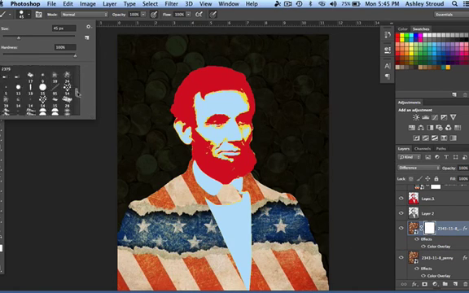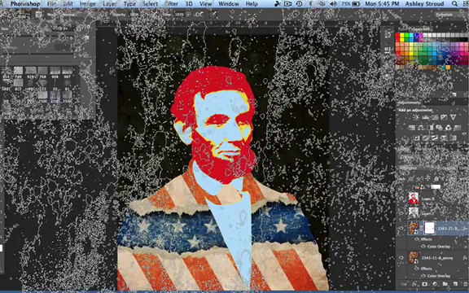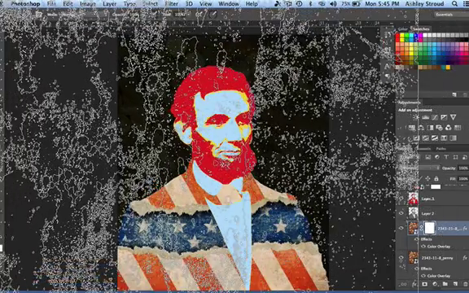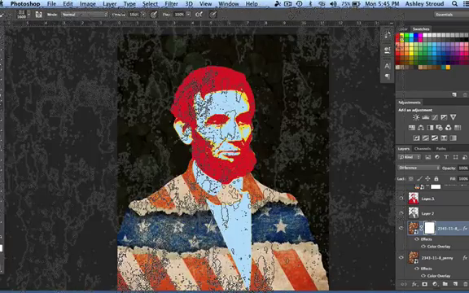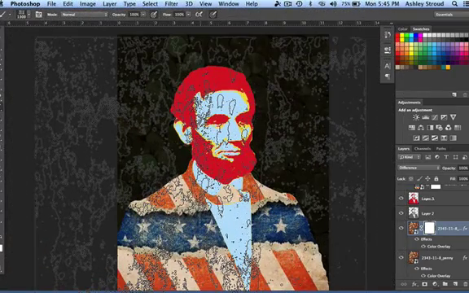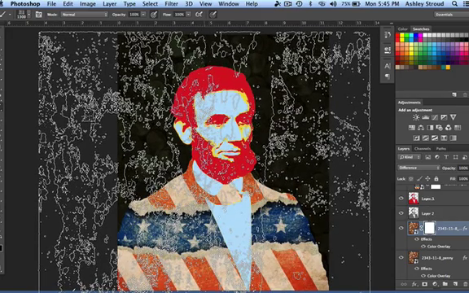Usually it'll ask you if you want to append, and that means you're adding it to the brushes you already have, or you could just say OK, which replaces all the other ones. In this case, it didn't even ask, it just went ahead and put it with all the other brushes. You can see here the rust has lots of different textures, and there's different levels of opacity in that brush, which is kind of hard to tell just looking at it this way.